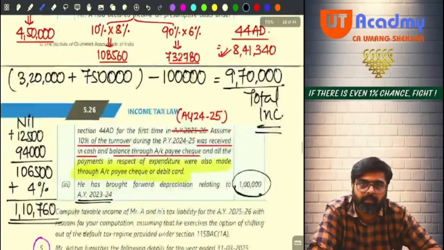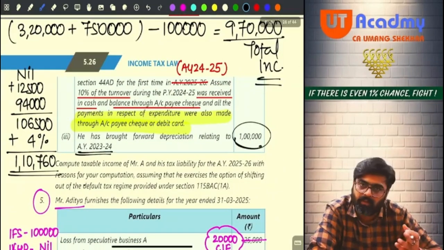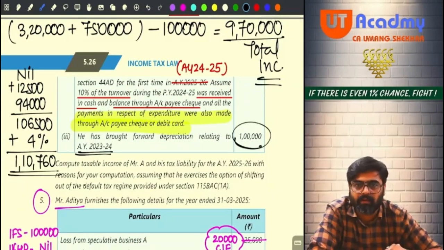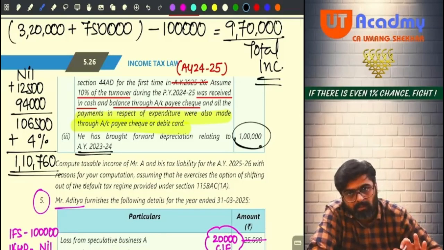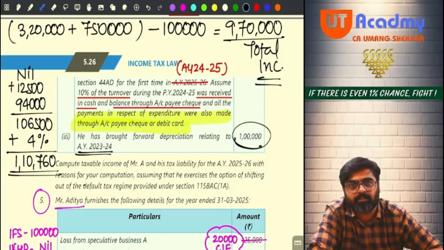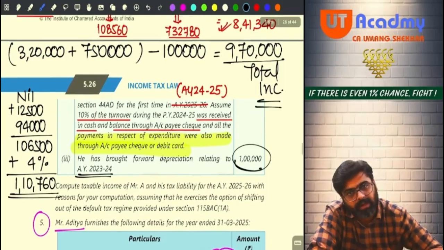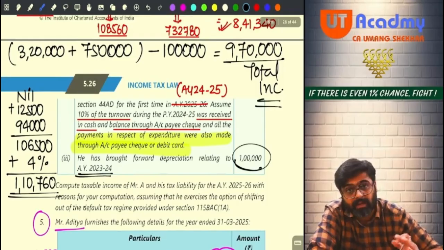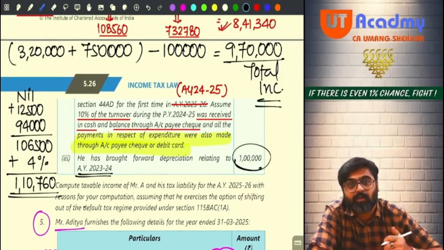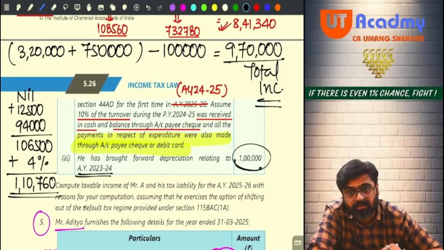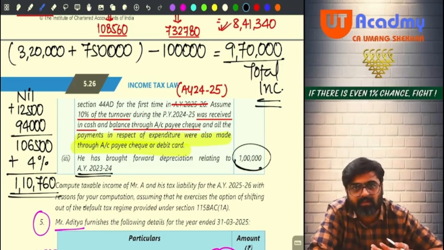And plus the unabsorbed depreciation of 1 lakh is also there, no? We will not get the set off of that. So do one thing for both the businesses, since the profits are lower. We'll calculate normal PGBP income, will not show presumptive income, and the total income will be 9,70,000 only. And for that, we'll get the 1 lakh rupees of unabsorbed depreciation set off also. And ultimately our tax liability will be 1,10,760 only. In any other option, it would have been higher only.